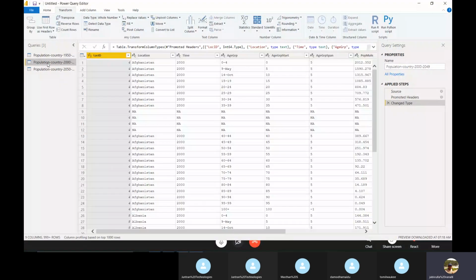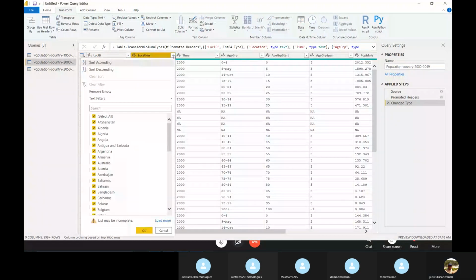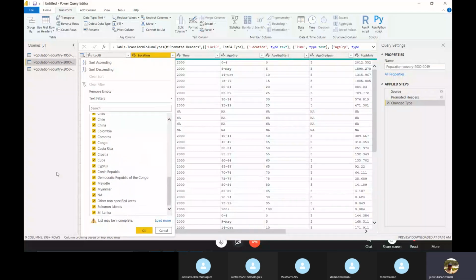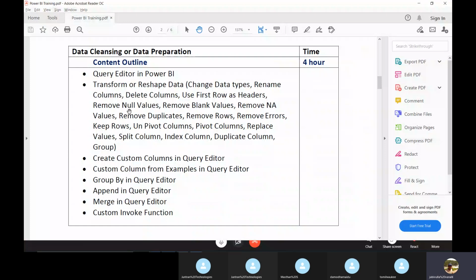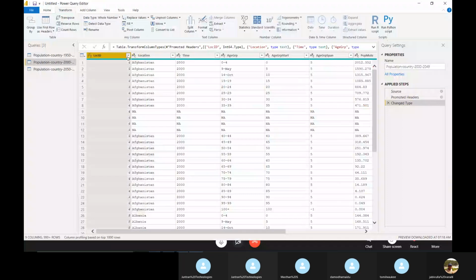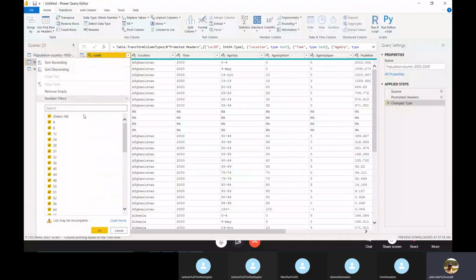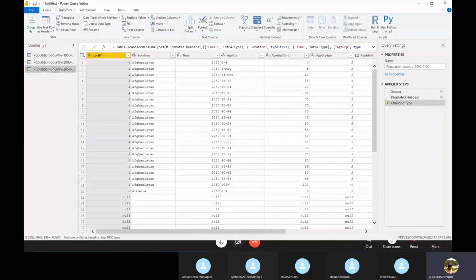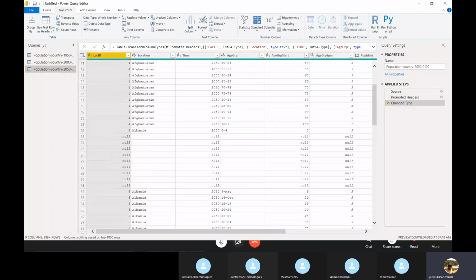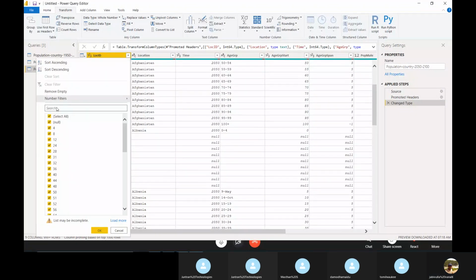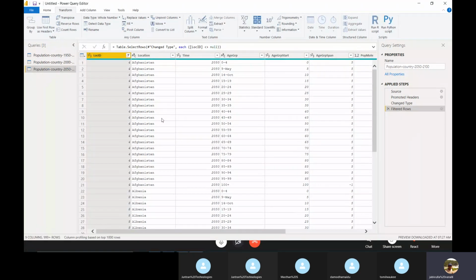Come to the next data set. If you observe here, NA values are there. Null values, blank values, and NA values. There are no null values here. Come to the next data set. If you come here, location ID, select all, uncheck null. I'm just filtering. Just OK. Now null values are gone.